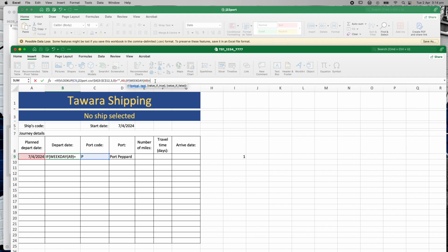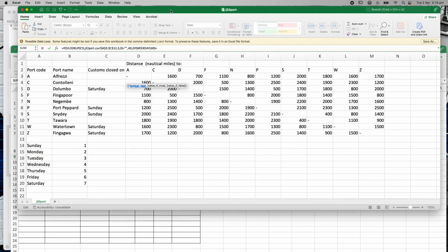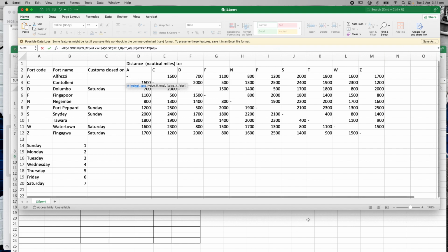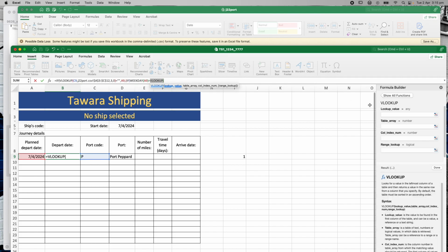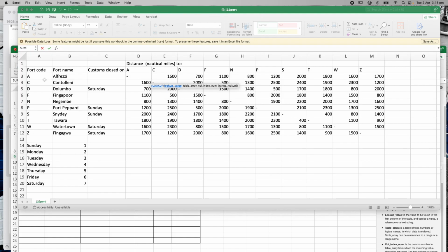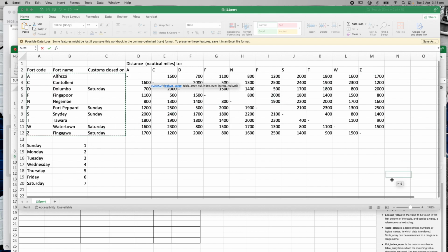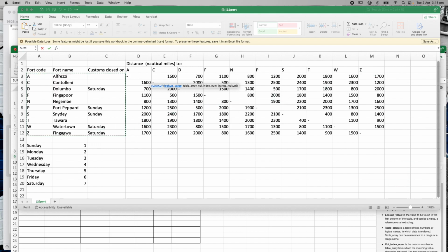What am I looking up? I'm going to look up the section here and compare it, and see if I can find it in here. So let's go back to here. I might even try and use the function thing in here. Let's do V, I'm going to do a VLOOKUP here. I'm going to hit my function thing here. I want to look up C9, that's that one, the port to start with. I need to find the port in this section here, which is exactly the same as what I did before.